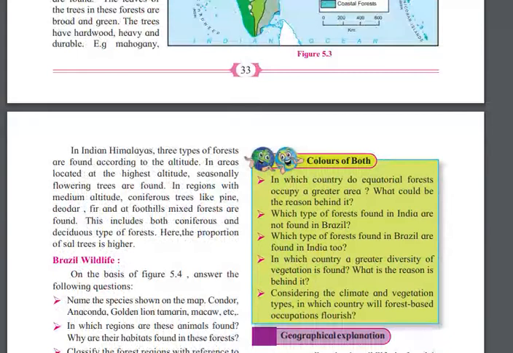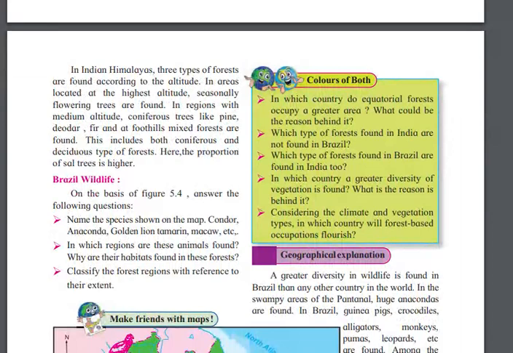In the Indian Himalayas, three types of forest are found according to the height. In areas located at high altitude, the flowering trees are more. In regions of medium altitude, the coniferous trees like pine and deodar.